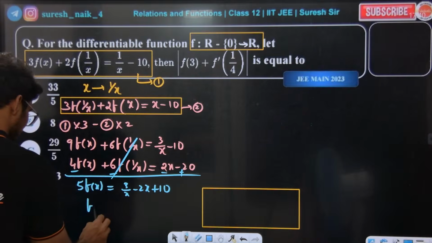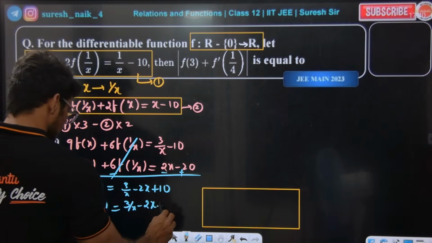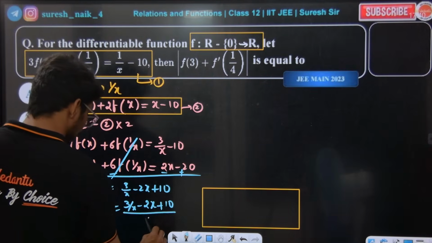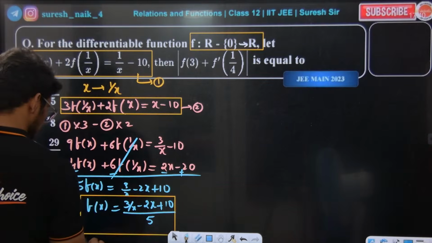First I'll do it like this. Let me write f of x directly here as 3 by x minus (2x plus 10) divided by 5. This is my f of x. Hope everybody is getting the point.